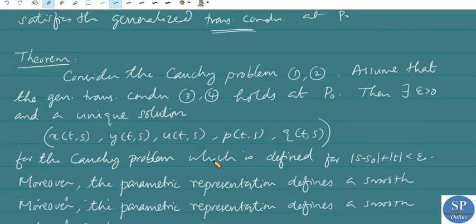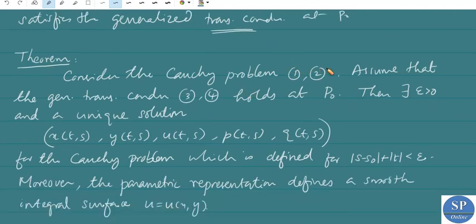So we have the theorem. Consider the Cauchy problem 1 and 2. Assume that the generalized transversality condition 3 and 4 holds at a point P naught. Then there exists an epsilon greater than 0 and a unique solution x of t comma s, y of t comma s, u of t comma s, p of t comma s, q of t comma s for the Cauchy problem, which is defined for the interval mod s minus s naught plus mod t is less than epsilon. Moreover, the parametric representation defines a smooth integral surface u equal to u of x, y.